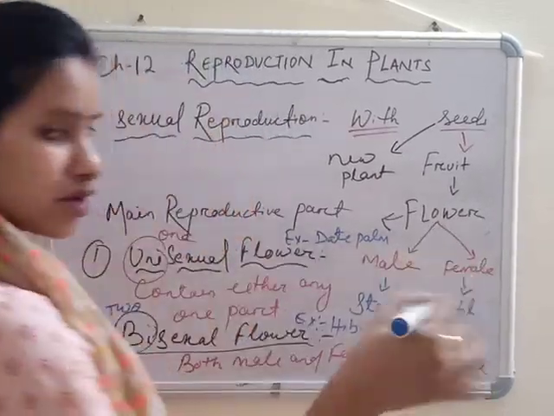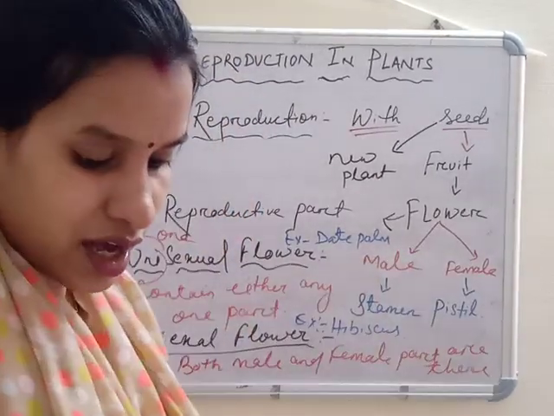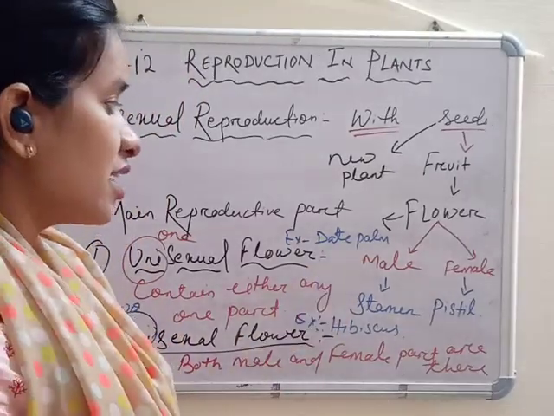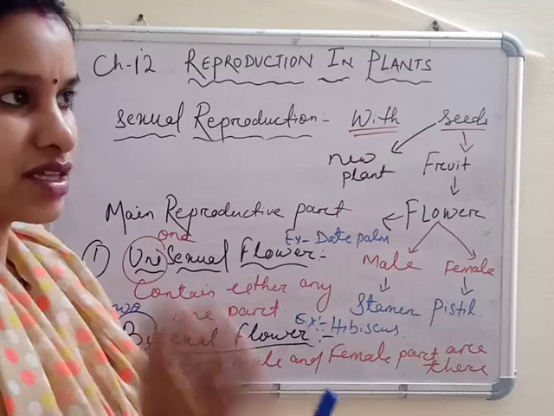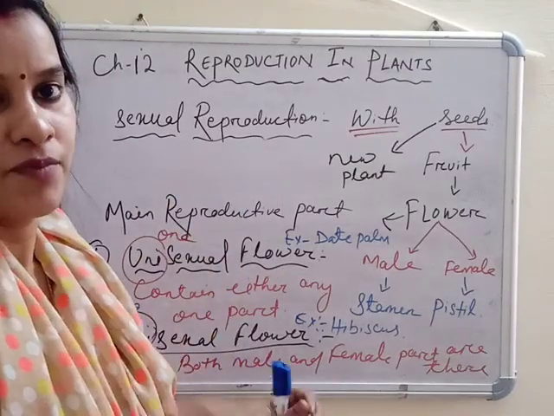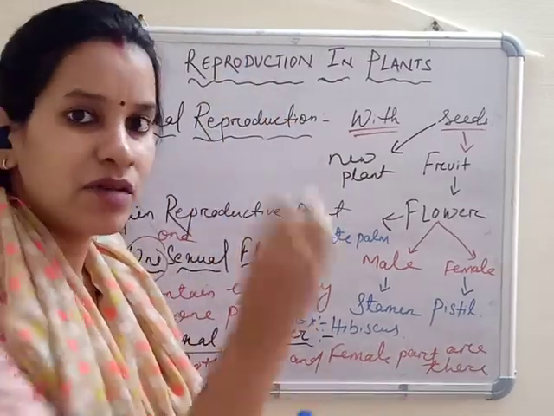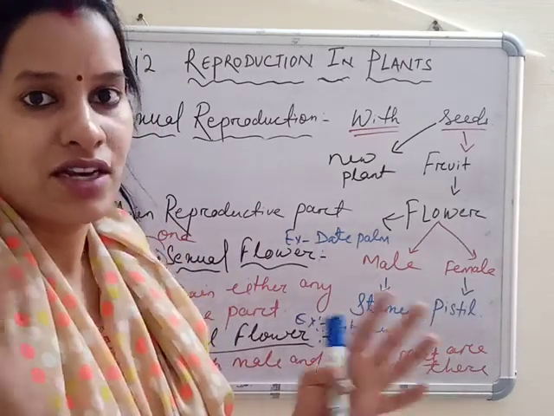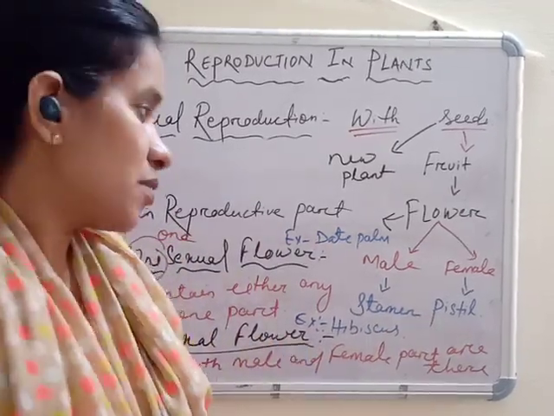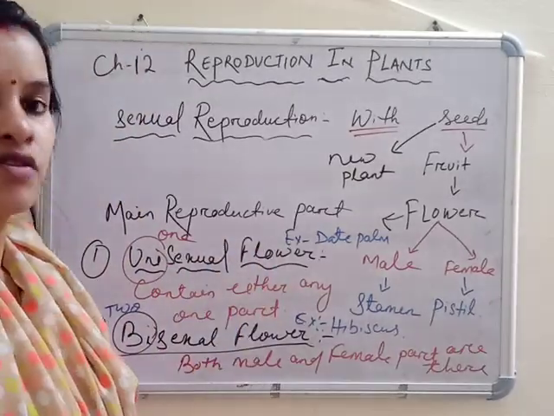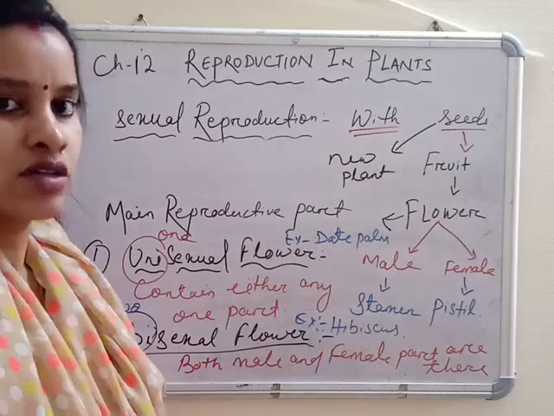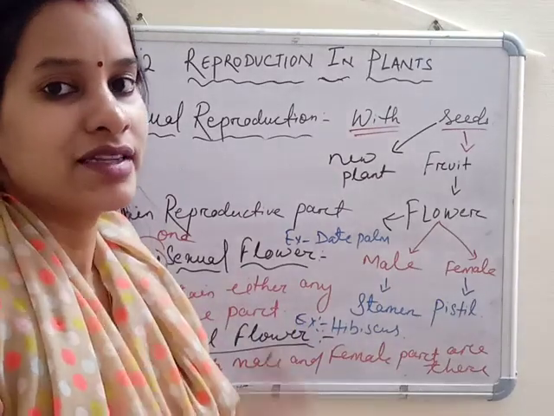Hibiscus. Many more examples are there. Okay, so a date palm flower contains either male or female parts only. Means there are different date palms: in one date palm only the male part, in another only the female part. So they can cross, they can do the pollination, we'll discuss it, and they can produce fruit. But bisexual, in the hibiscus both male and female parts are available.